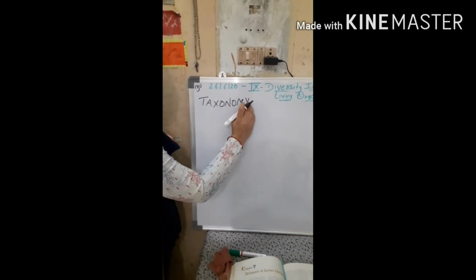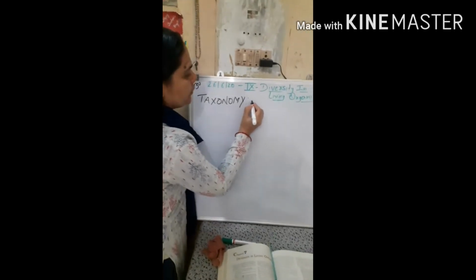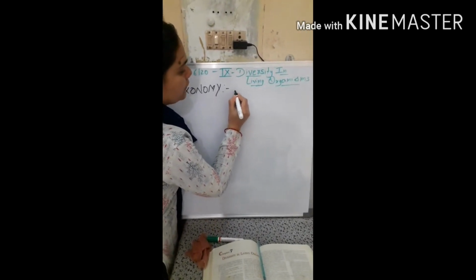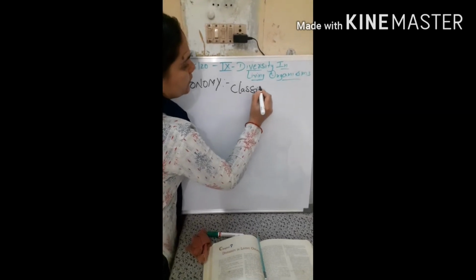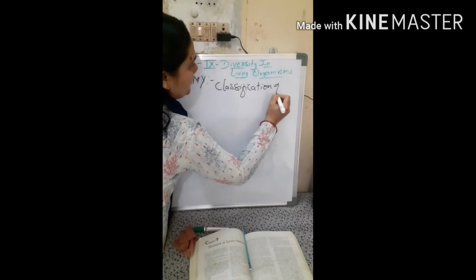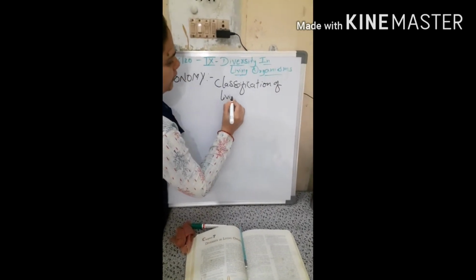What is taxonomy? It is a branch of science which deals with the classification of organisms, all the life forms, classification of living organisms.